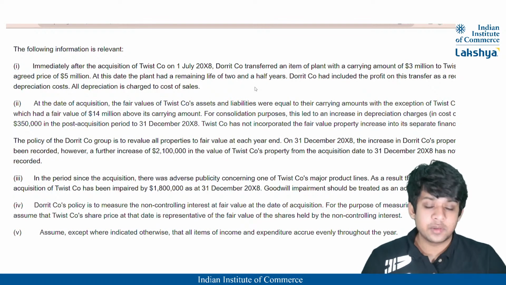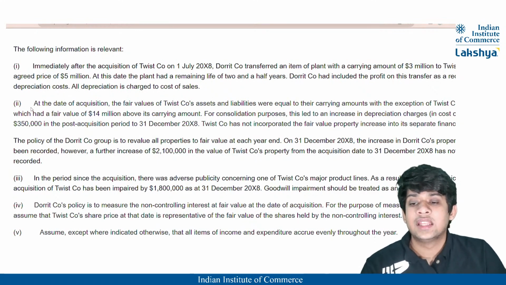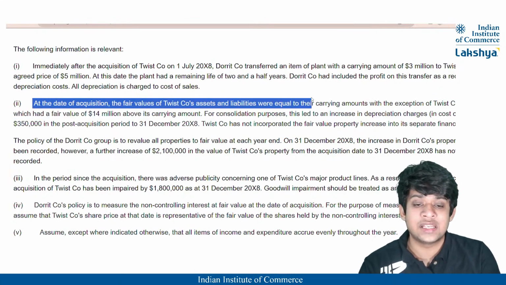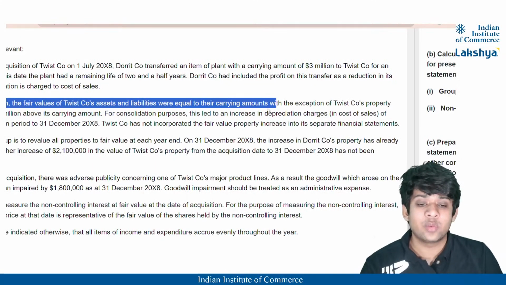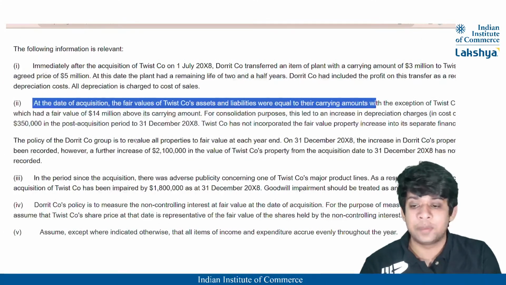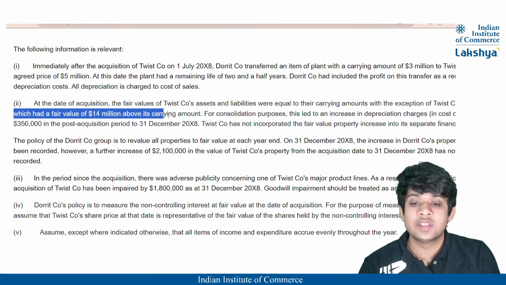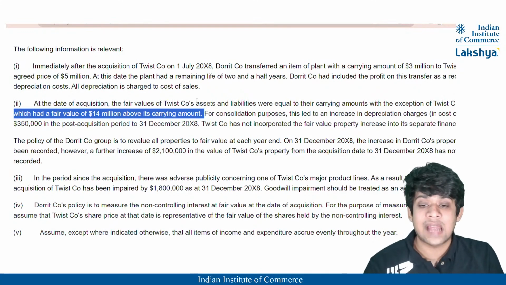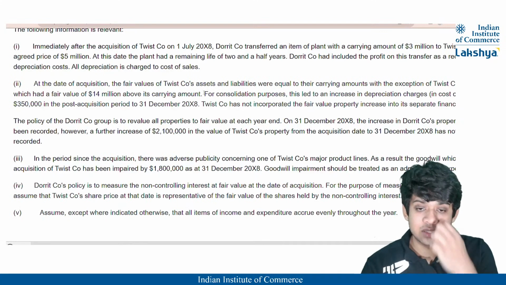So every relevant information for the preparation of financial statements is provided here. In the second adjustment, at the date of acquisition, the fair values of Twist company's assets and liabilities were equal to their carrying amounts, with one exception, Twist company's property. The property had a fair value of 14 million, which is above its carrying value, right? So that means this is a fair value adjustment at the date of acquisition, correct? So this will be included as a fair value adjustment.